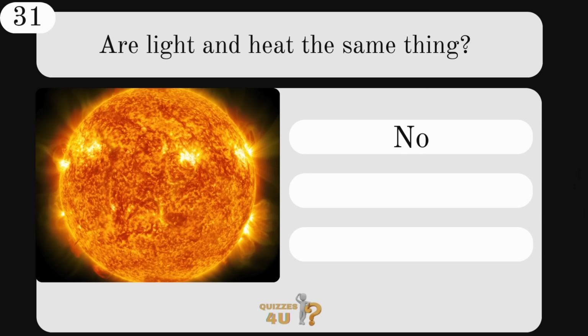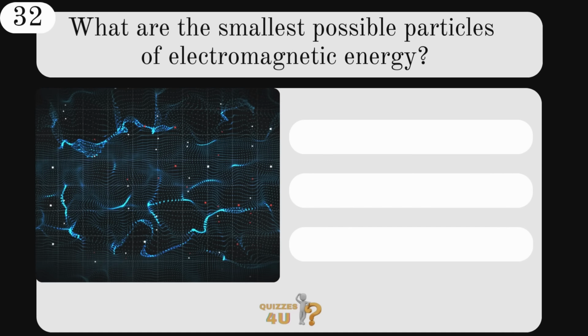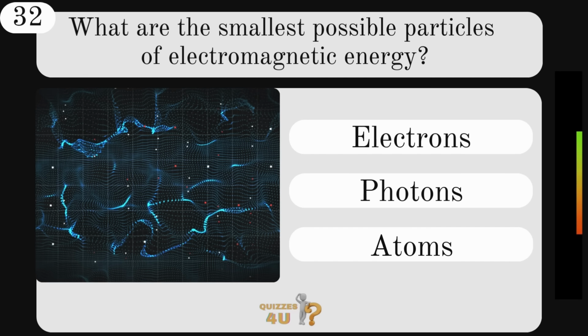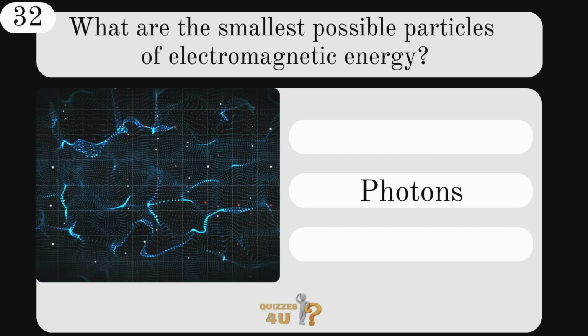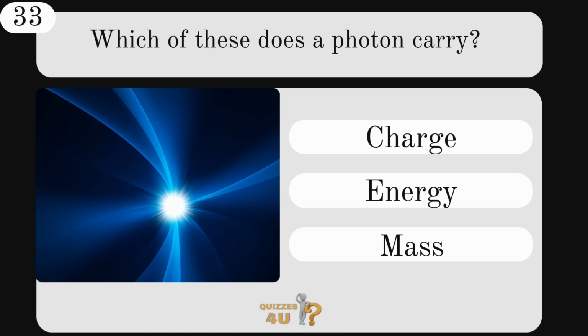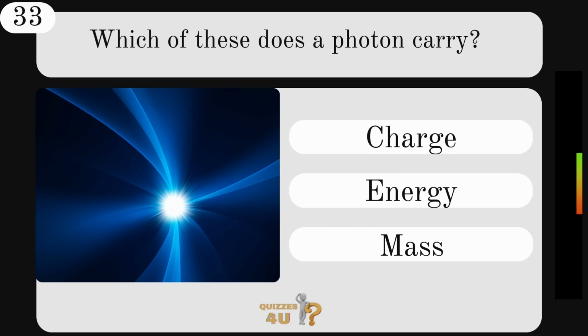The answer, no they're not. What are the smallest possible particles of electromagnetic energy? Electrons, photons, or atoms? They are photons. Which of these does a photon carry? A charge, energy, or mass? It carries energy.